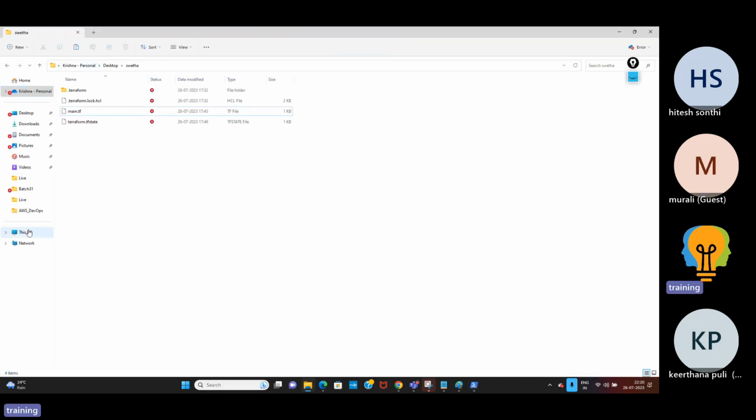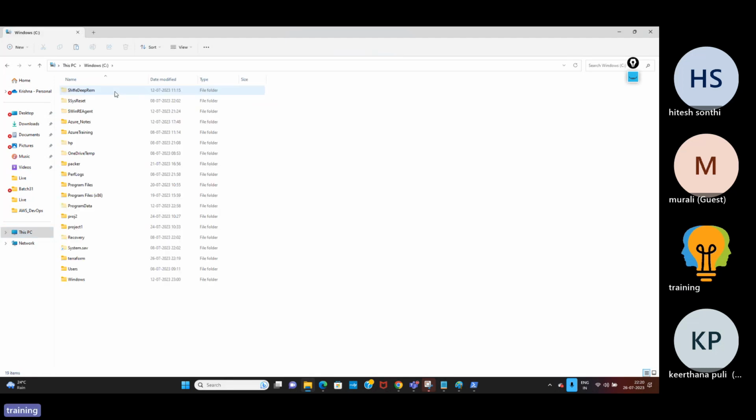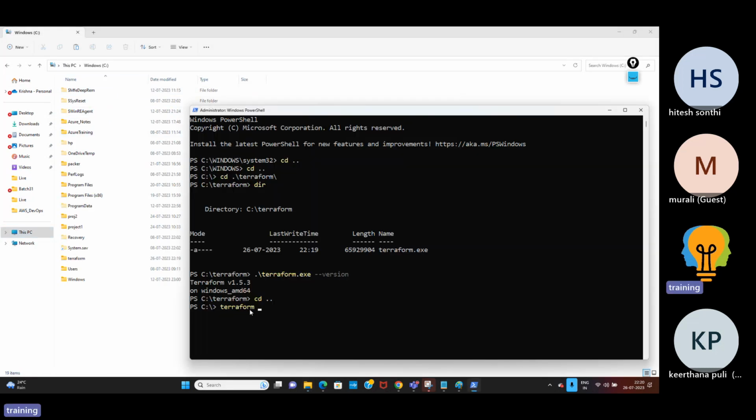For example, in C drive, I don't have the exe. Earlier, the Terraform exe was under the Terraform folder. That is the reason I could run this command, terraform hyphen version.